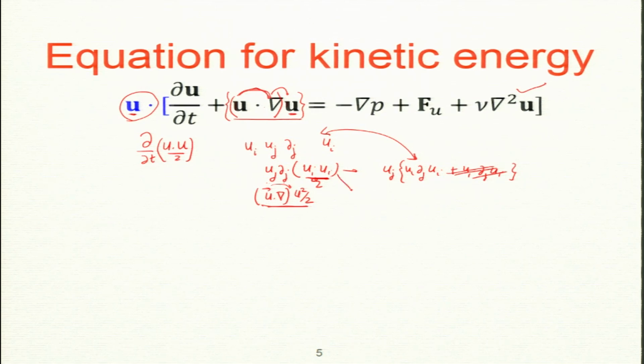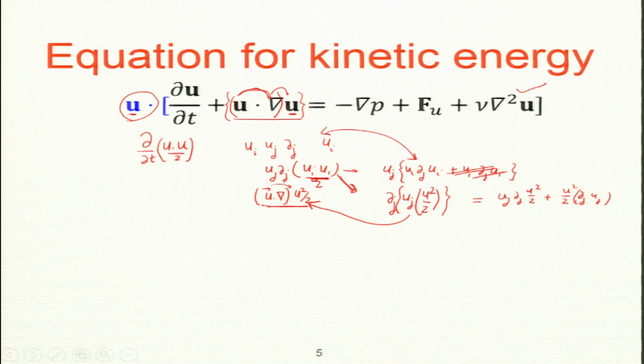So, in fact, you start from here. This can be written as del_j u_j, and this is u squared by 2. In fact, this is a scalar quantity. Now, apply the product rule again. So, one term is equal to that, and the second term, if I expand this one, is u_j del_j u squared by 2 plus u squared by 2 del_j u_j.